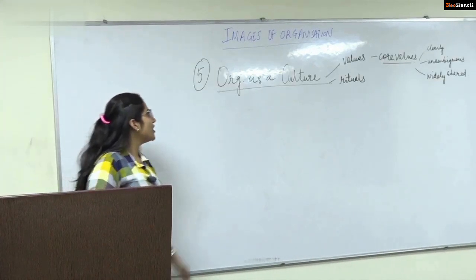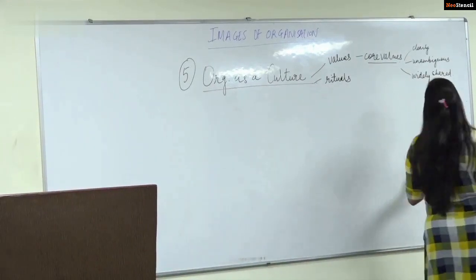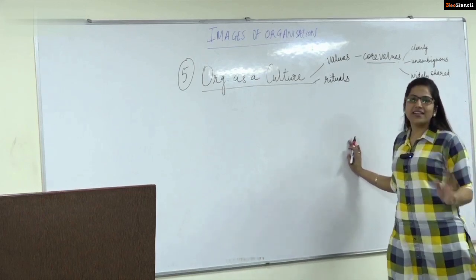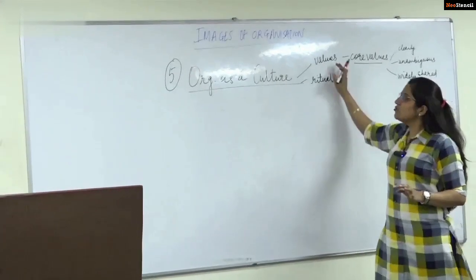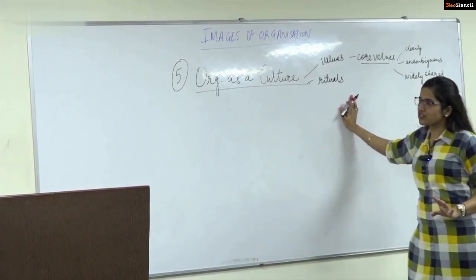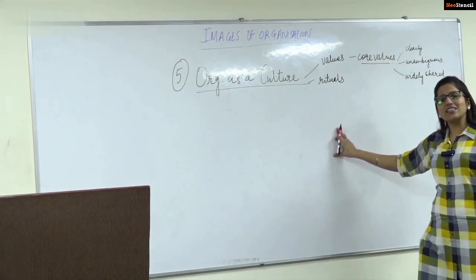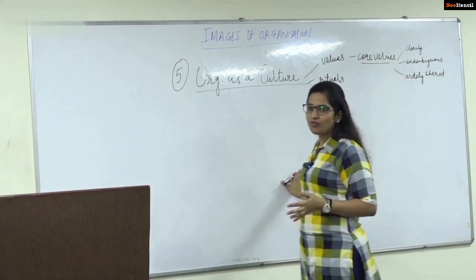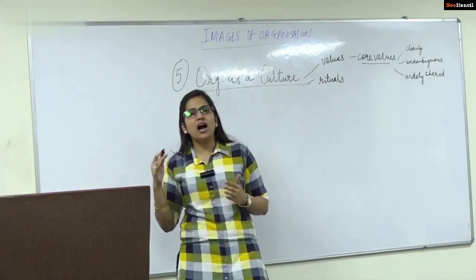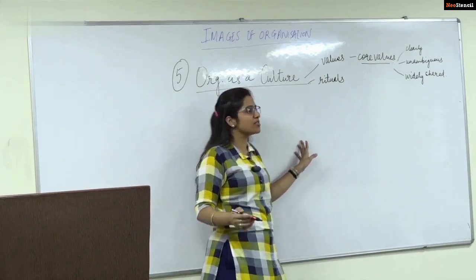Okay, now the next image is organization as a culture. Here what we refer to is that every organization has certain values that it has been following. These values are the core values which basically affect every part of the organization. Then it has certain rituals which are being performed by the individuals. It is the manner in which the tasks are performed, the way of doing, how it has been going through those activities.